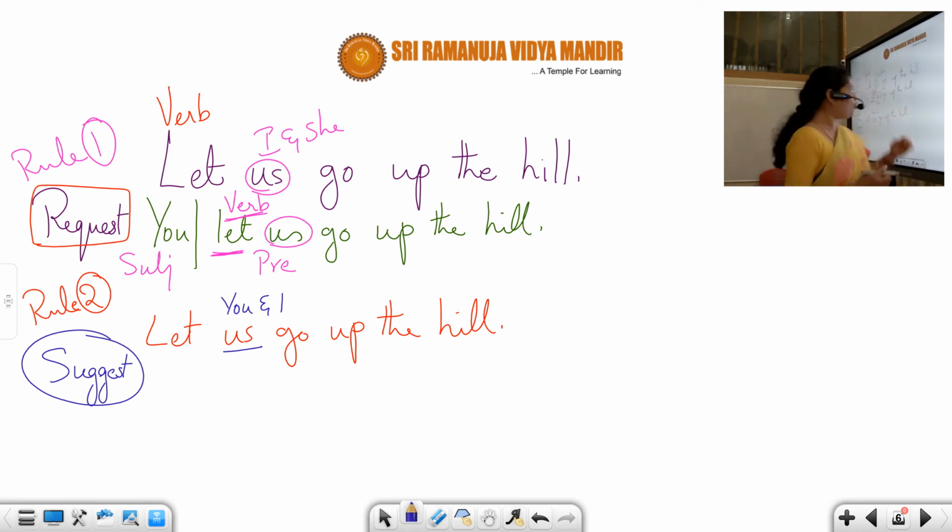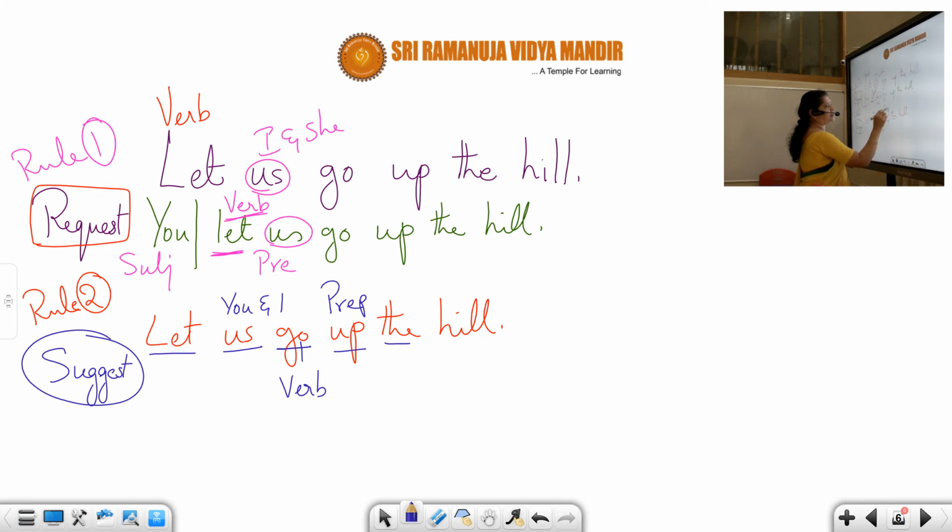That's the meaning. So in this case, let is not going to be the main word, because go is going to be the main verb. So this is going to be the verb form. Go up. Up is preposition. And the is article. Hill is noun.